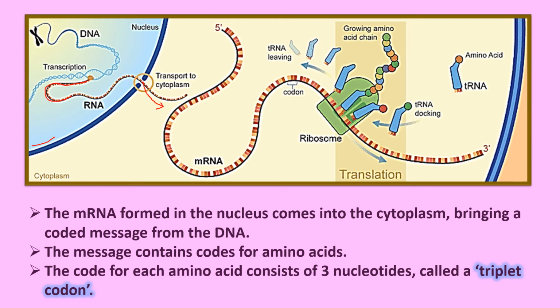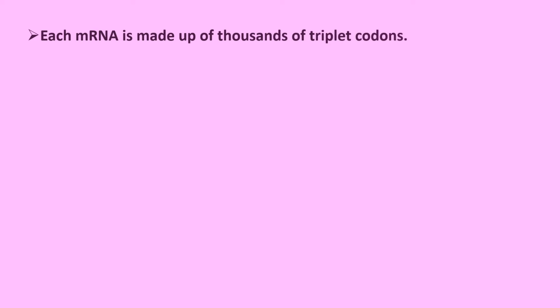Now this code for each amino acid consists of 3 nucleotides and therefore it is called a triplet codon. So if you can see here, starting from here, 3 together, 3 together, 3 together. Can you see the mRNA containing this code in a group of 3 nucleotides, and that is called triplet codon. Each mRNA is made up of thousands of these triplet codons.